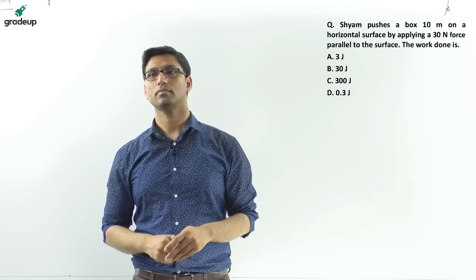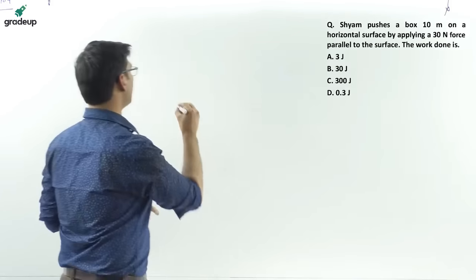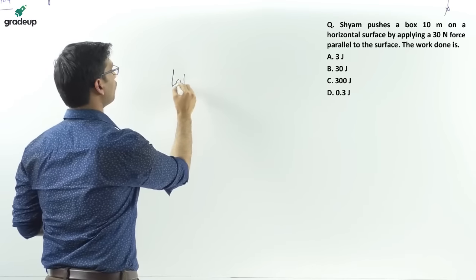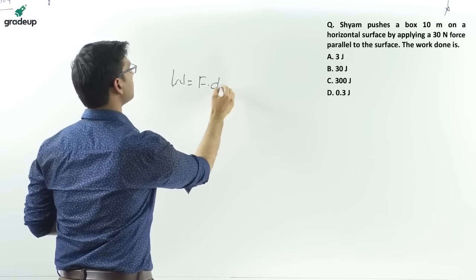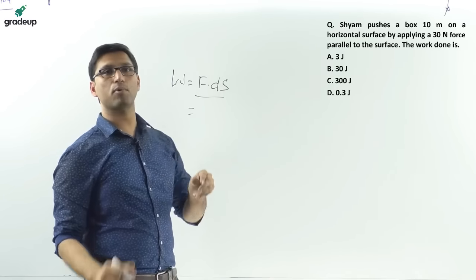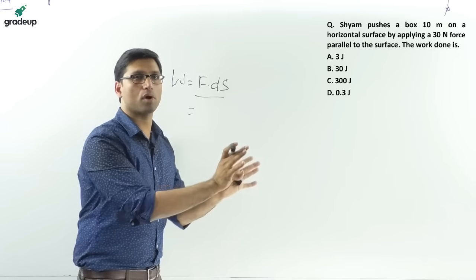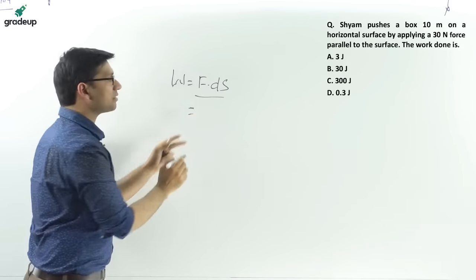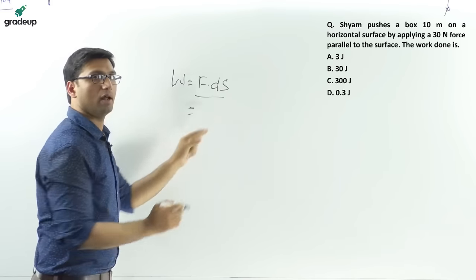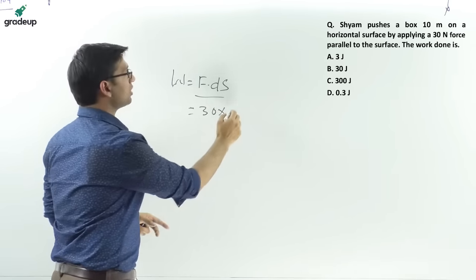Yes, for this question we know that work done is equal to force into displacement. Shyam pushes a box which is kept on a horizontal surface. He is pushing the box. So the force is 30 and displacement is equal to 10 meter.